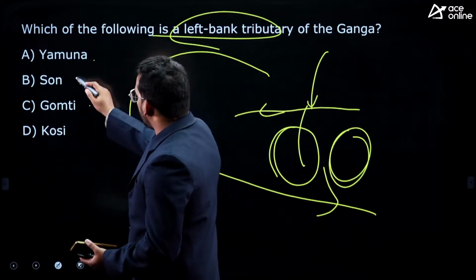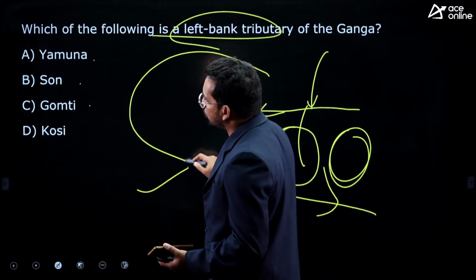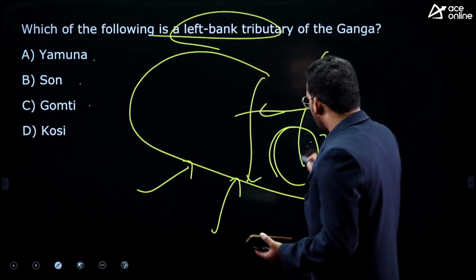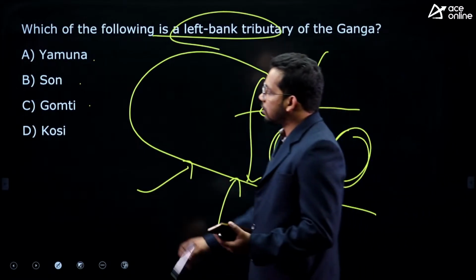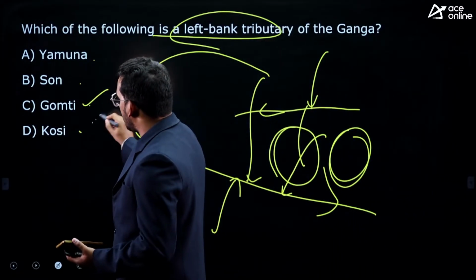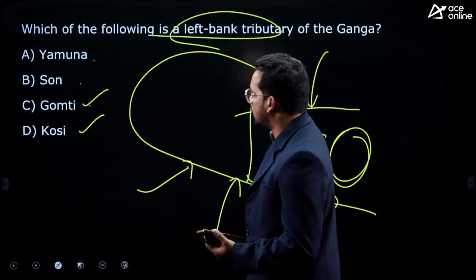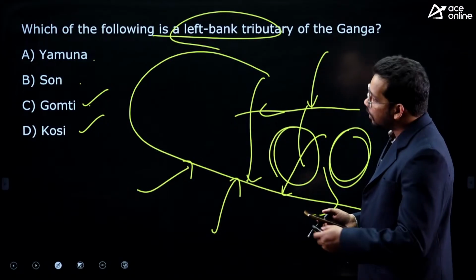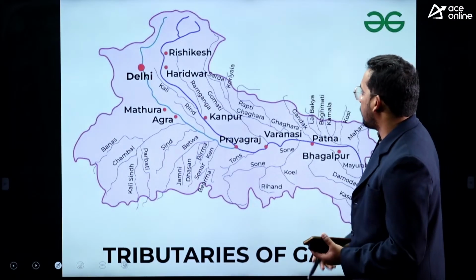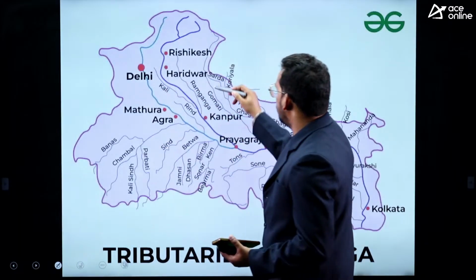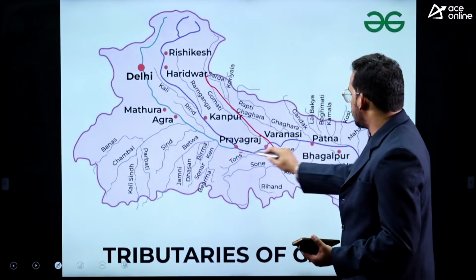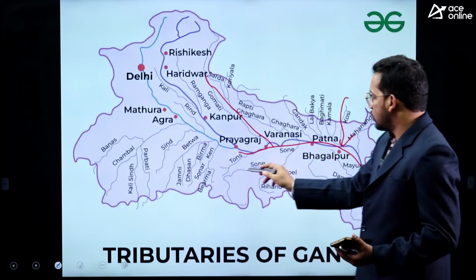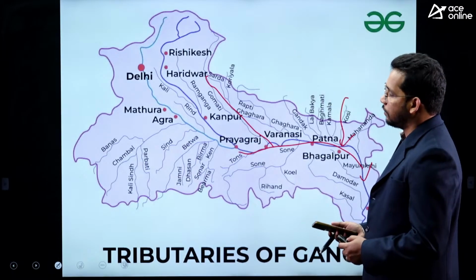Son river joins from this side, Yamuna also from this side, and Gomati joins from this side, even Kosi joins from this side, from Nepal. I think here they have made a mistake. Both Gomati and Kosi, C and D, are correct. They are both left bank tributaries and the rest two are right bank tributaries. You can see in this map also: Gomati left, this is the Ganga river, and Kosi river also joining from the left. Son river and the others are from the right bank. So both are correct.